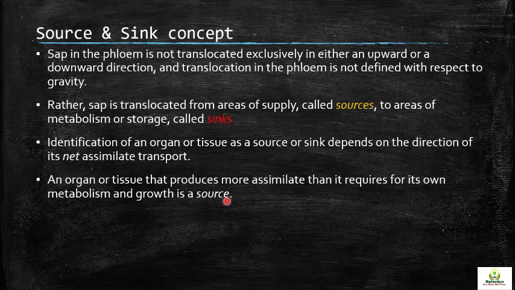So if the food present in the cell is in excess quantity, more than the needs of the cell, it will become a source. As far as the source organ is concerned, it need not be synthesizing food by photosynthesis.